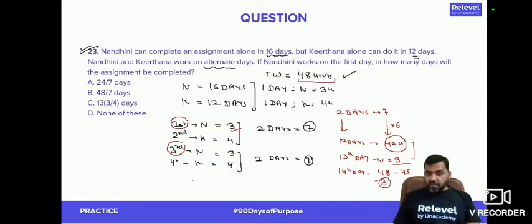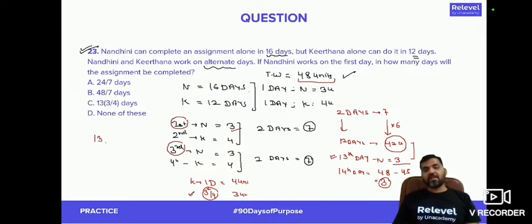So Kirtana in one day can do total 4 units. But I want Kirtana to do only 3 units on 14th. So the amount of time used will be 3 by 4 day only. So total amount of time is 13 full days, and the 14th whole day is not getting used. Only 3 by 4 part of it is getting used. So therefore, the total amount of work will be done in 13 3 by 4 days. Answer would be C option.